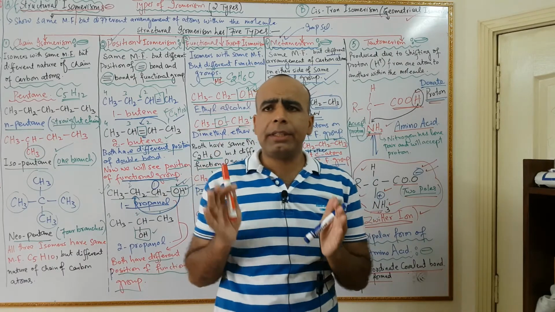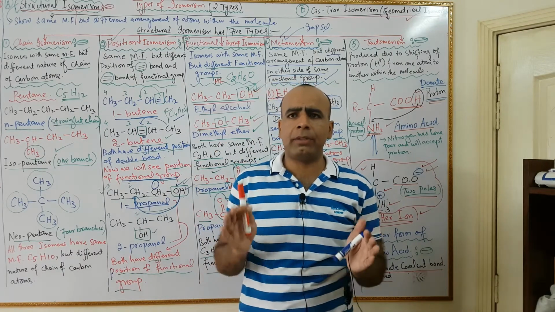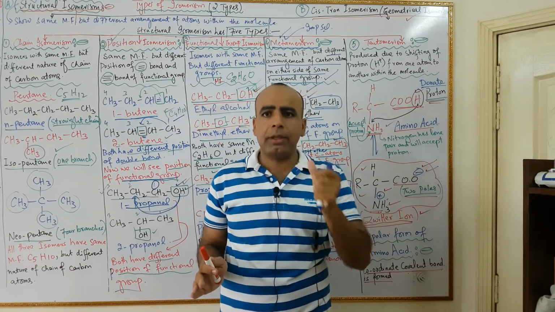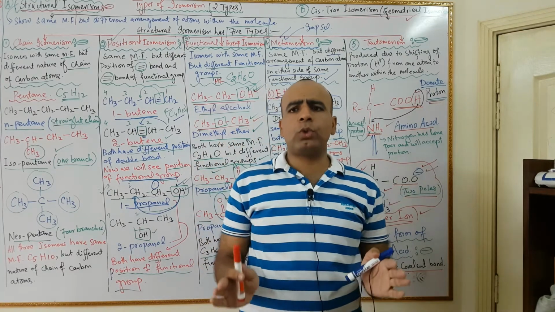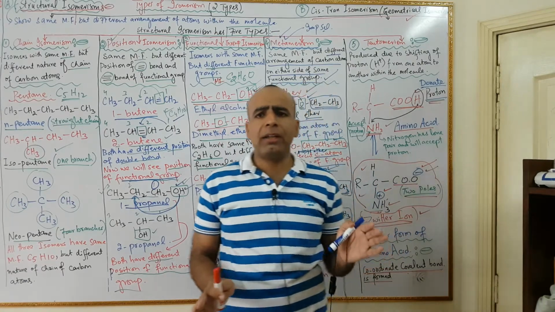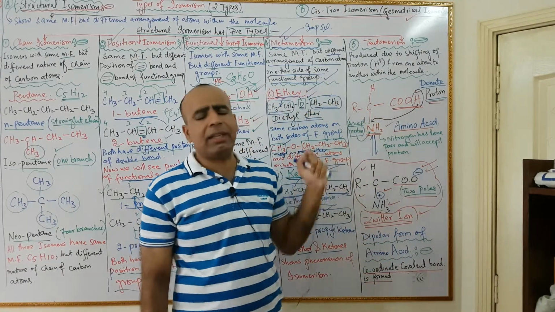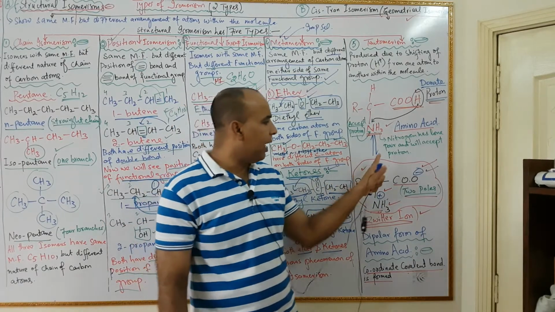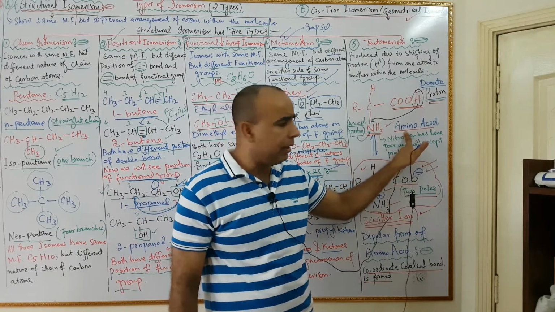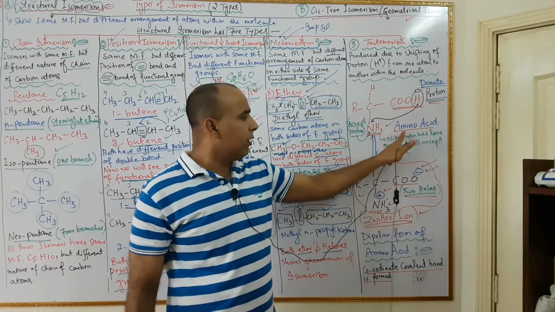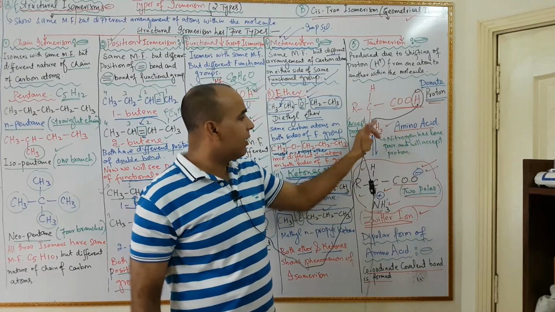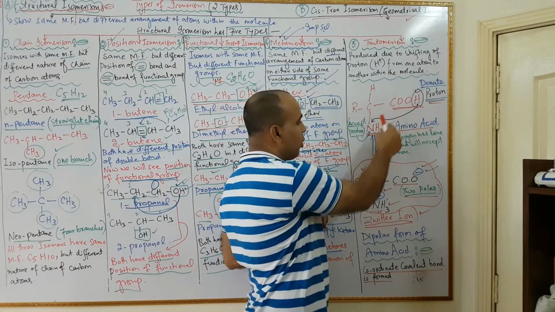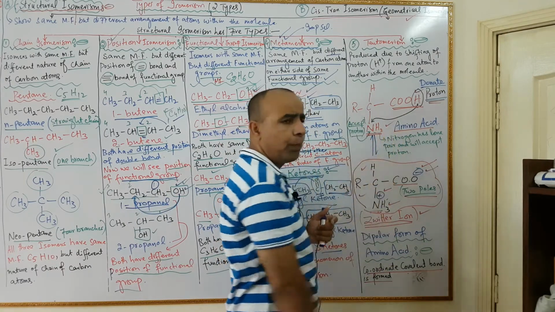My dear students and my dear viewers, the next and last type of structural isomerism is tautomerism. It is the type of structural isomerism which have same molecular formula, but it is produced due to shifting a proton from one atom to another atom within the same molecule. For example, I will give you the example of amino acid. This is the amino acid. It has alkyl group, it has COOH group and it has NH2 group.